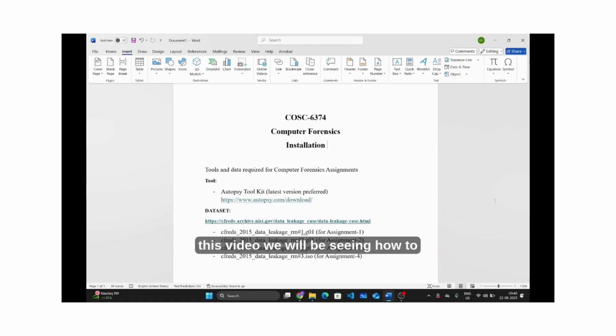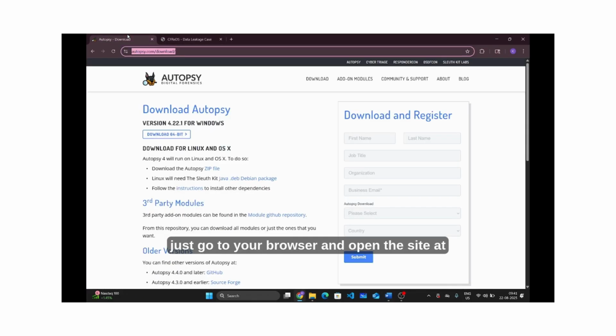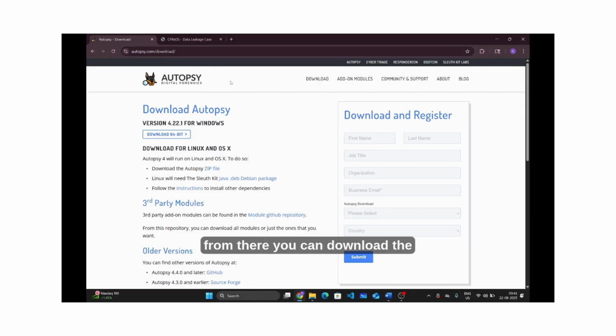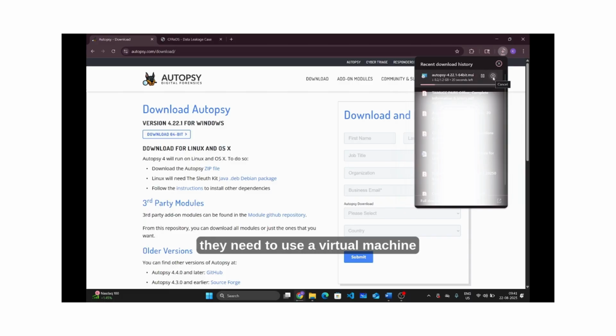So in this video we will be seeing how to install the Autopsy toolkit and also the dataset required for our assignments. So first, for downloading the Autopsy toolkit, you can either use the link or just go to your browser and open the site autopsy.com and then go to the downloads tab, and from there you can download the 64-bit version for Windows, and for the Mac users they need to use a virtual machine, as currently Autopsy doesn't support Mac OS.